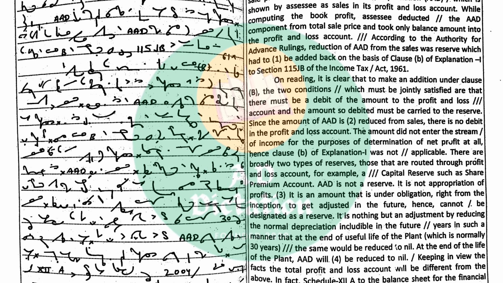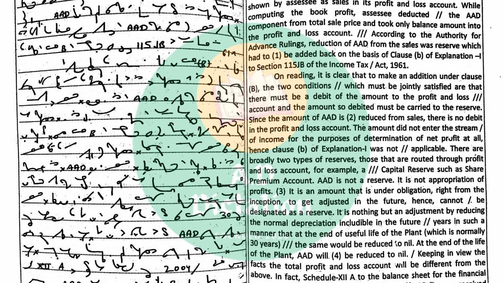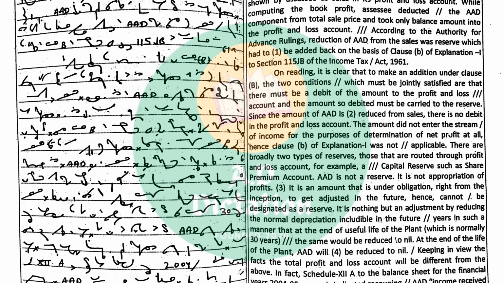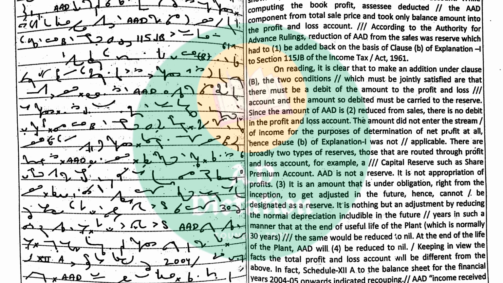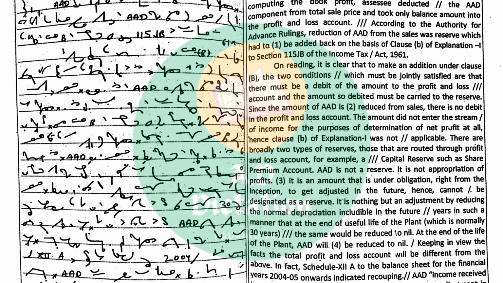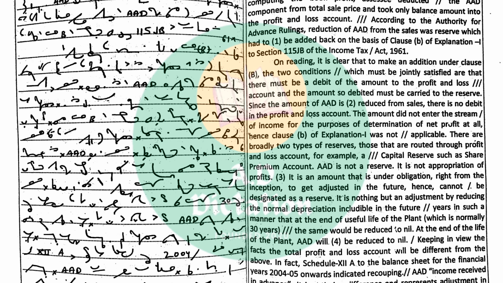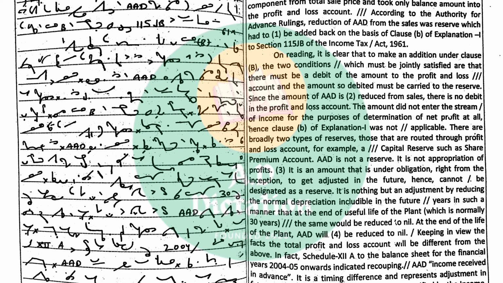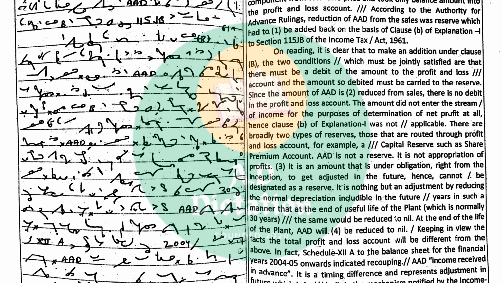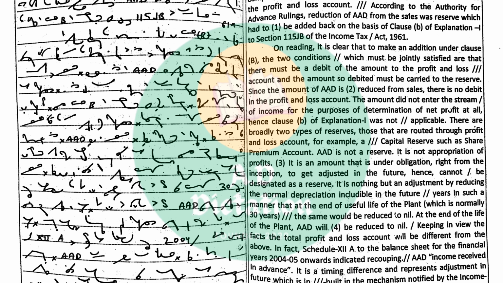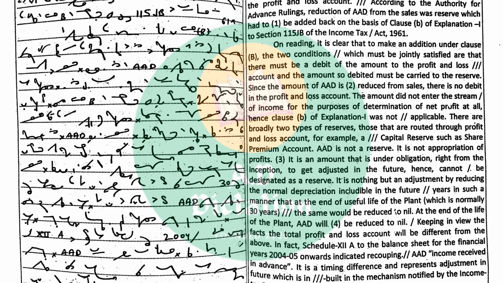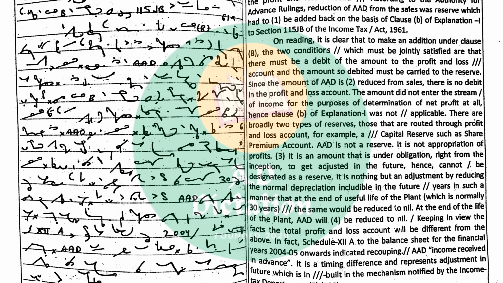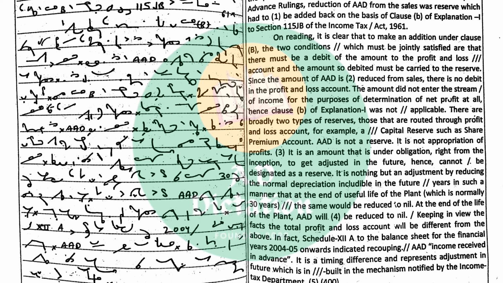Since the amount of AAD is reduced from sales, there is no debit in the profit and loss account. The amount did not enter the stream of income for the purposes of determination of net profit at all. Hence, clause (b) of Explanation 1 was not applicable. There are broadly two types of reserves, those that are routed through the profit and loss account, and for example, a capital reserve such as the share premium account.